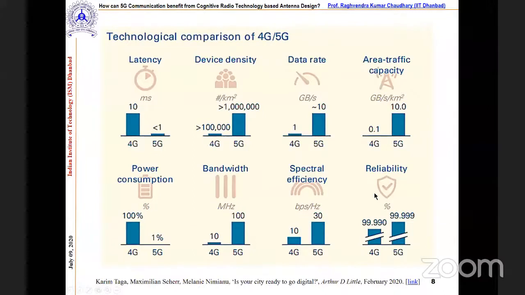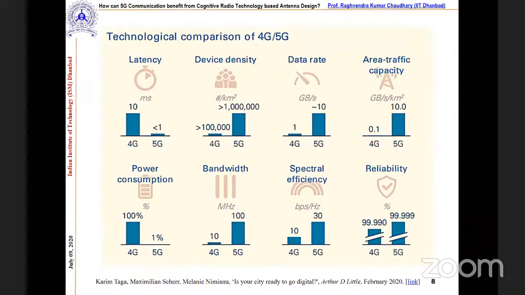You can check. So here, what they did is they gave the 8 parameters. Over there, they compared 5G over 4G. So the first is the latency. You can see here that for 5G the latency is less than 1 millisecond. So what is that actually?